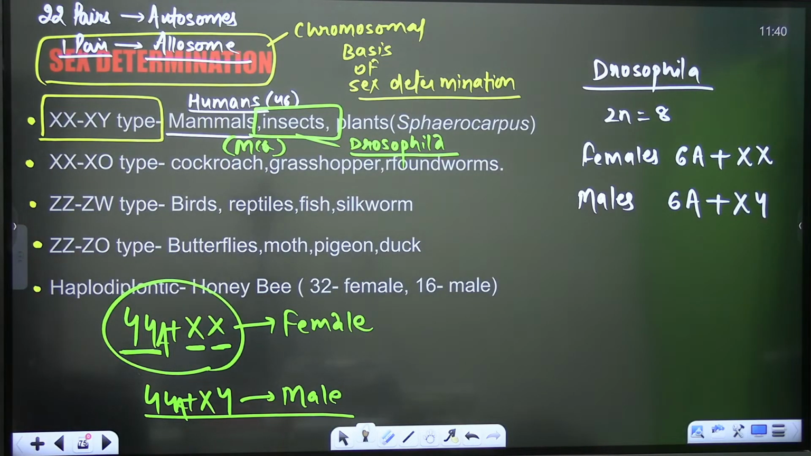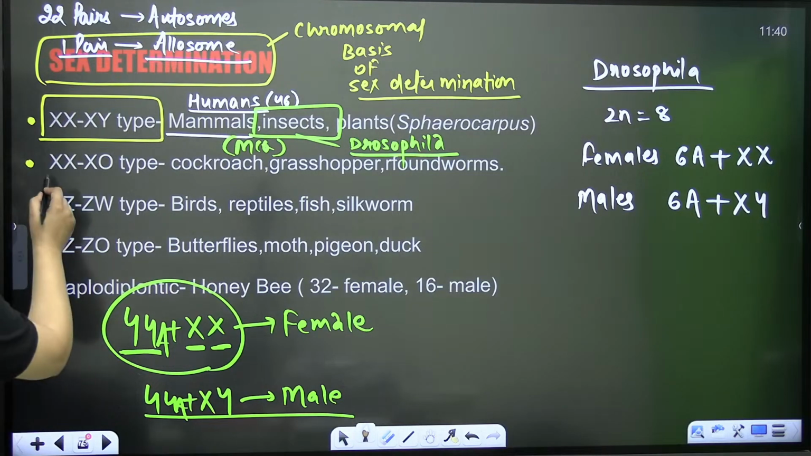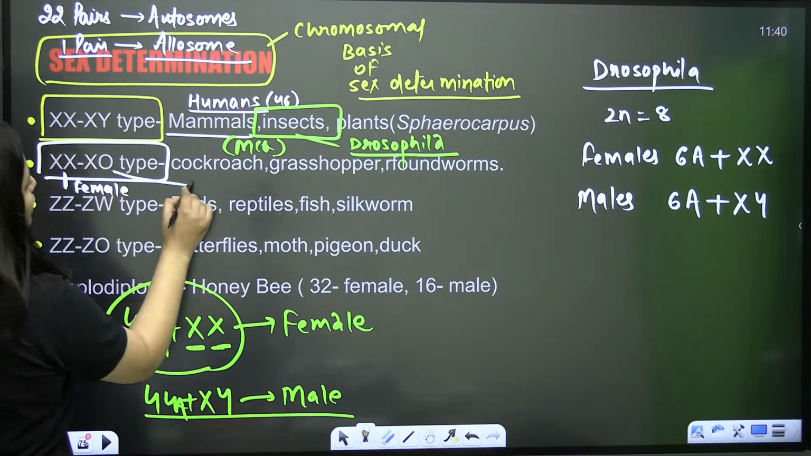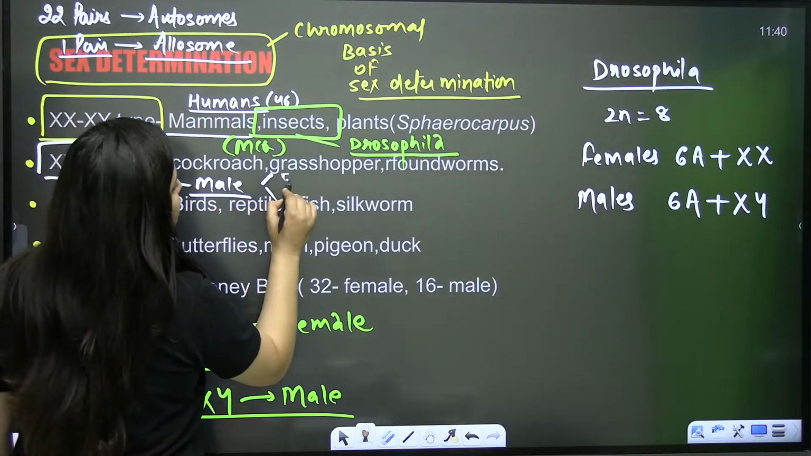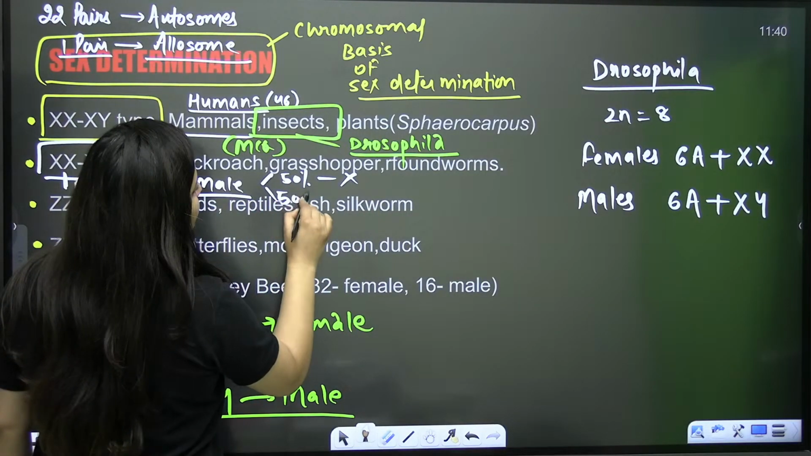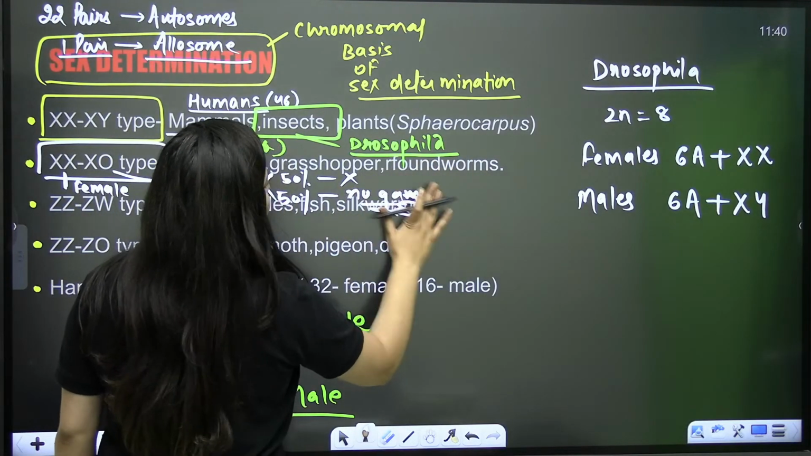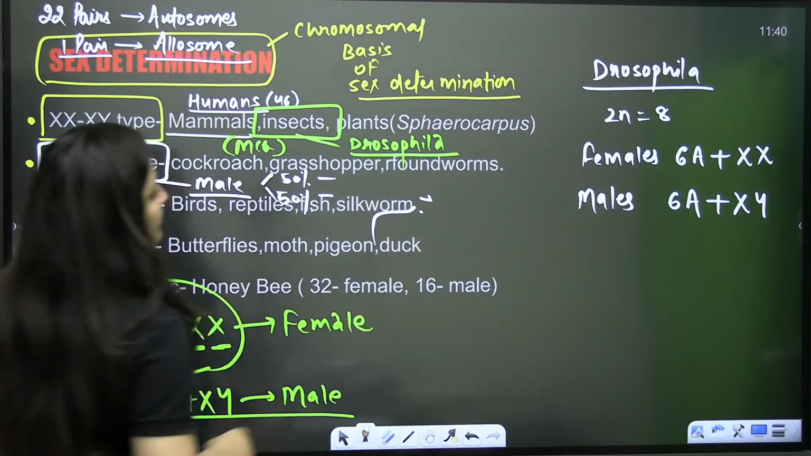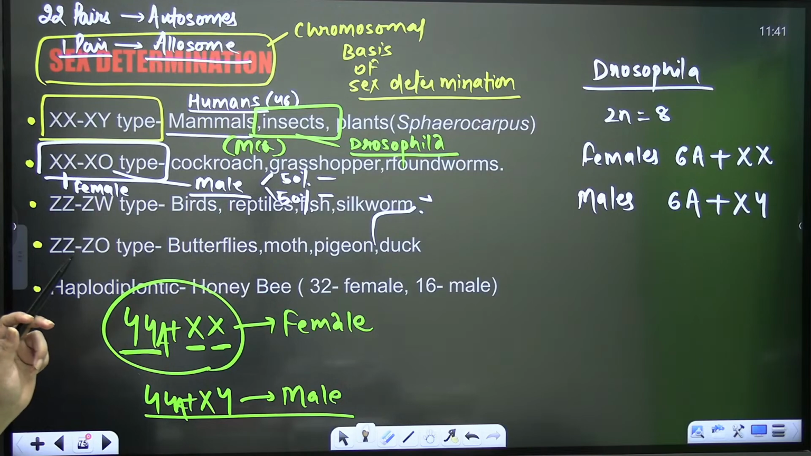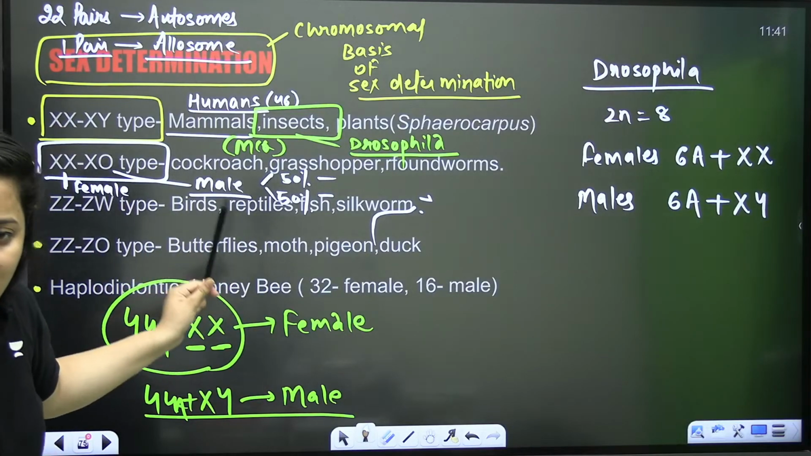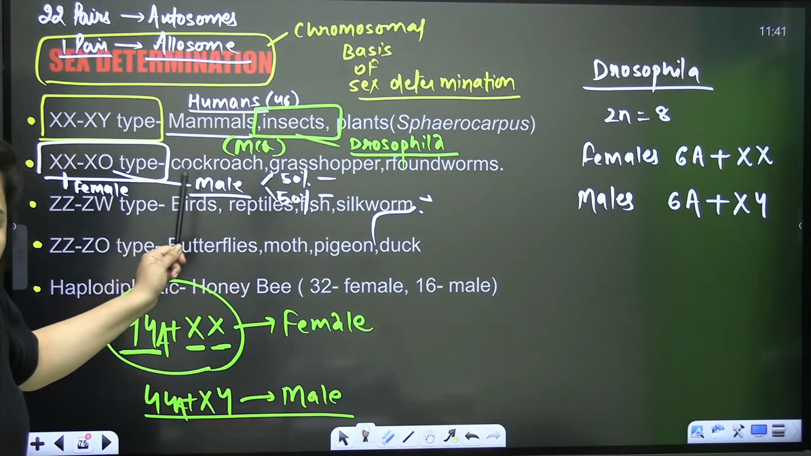Then there is the XX-XO type. XX here again is female, and XO is male. In the male, 50% of the gametes will have the X chromosome. This O shows no chromosome. O means nothing. So 50% will have the X chromosome and 50% will have O. Females have 2 X chromosomes, XX. Males possess only 1 sex chromosome, that is X.